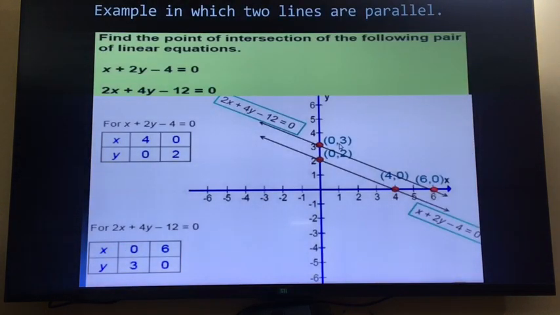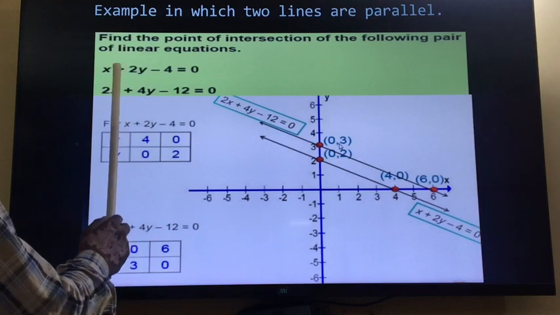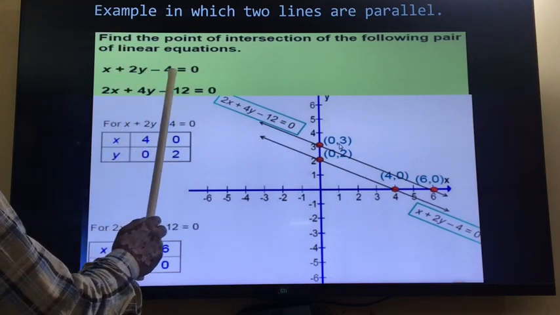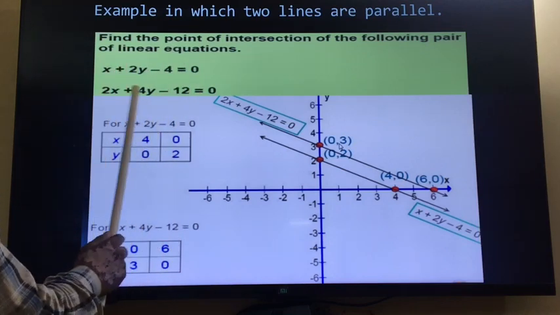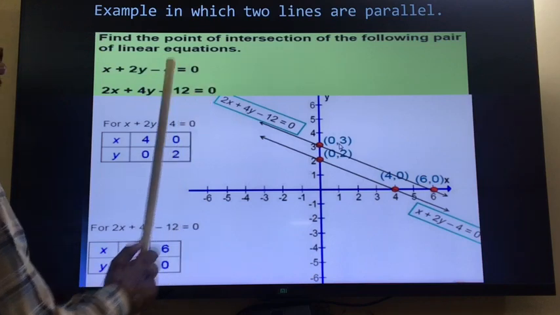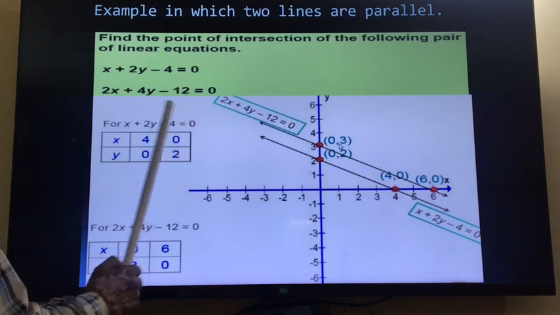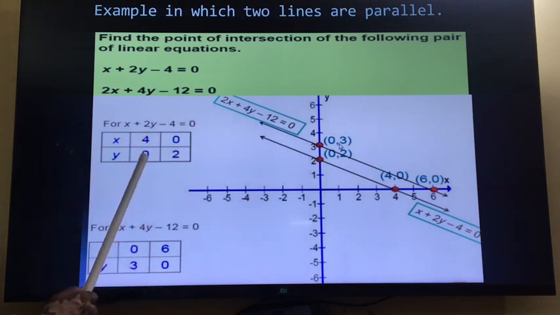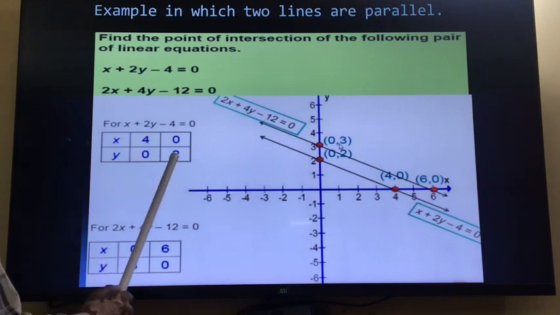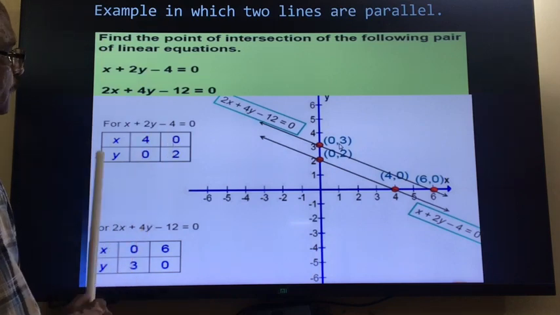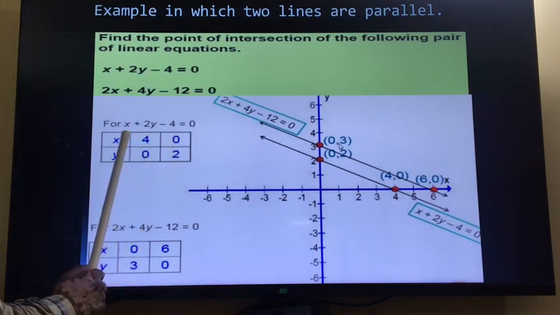Now the second possibility is this. These are the two equations: x plus 2y minus 4 is equal to 0 and 2x plus 4y minus 12 is equal to 0. Now from the first equation, x plus 2y minus 4 is equal to 0, we will get two solutions by putting the values of x and y. So y is equal to 0, x is equal to 4; y is equal to 2, x is equal to 0. So these are the two solutions for this first equation.